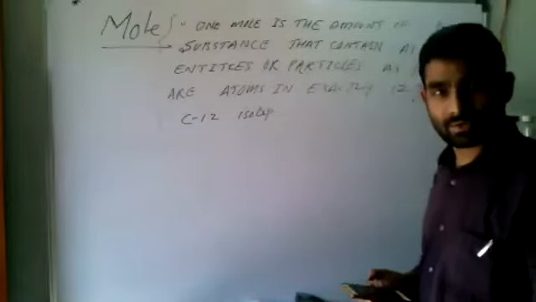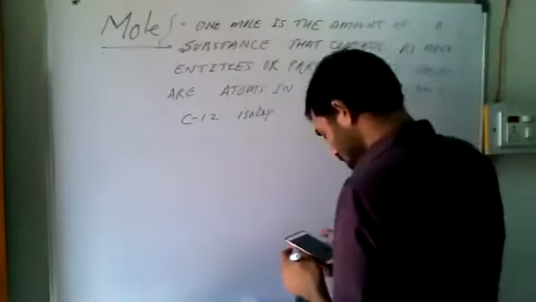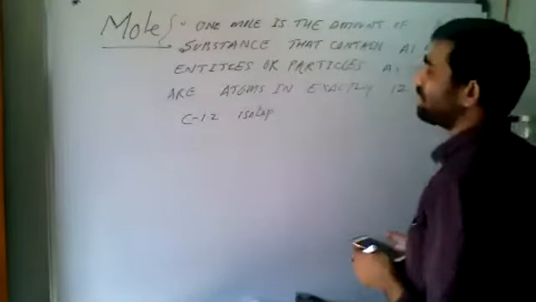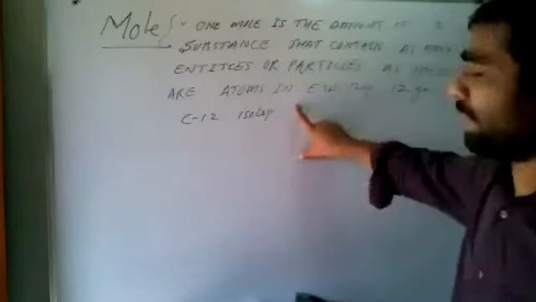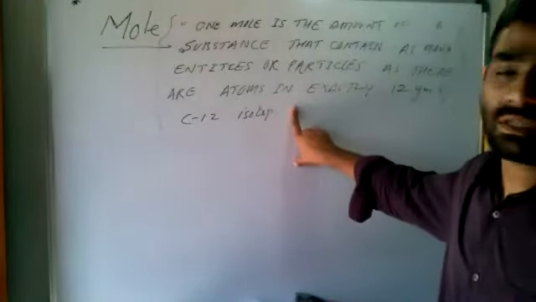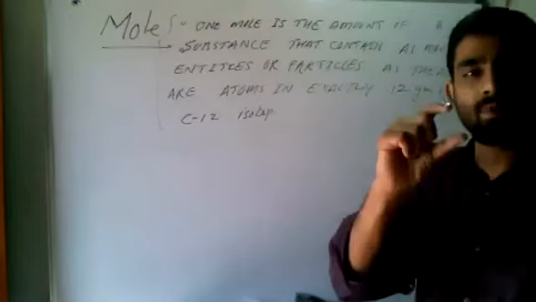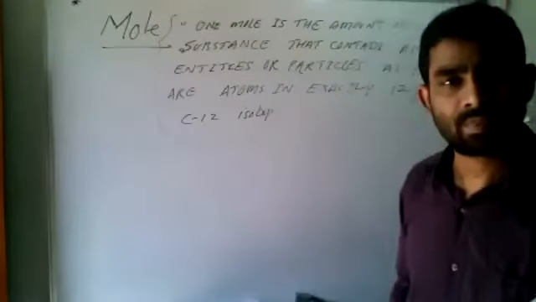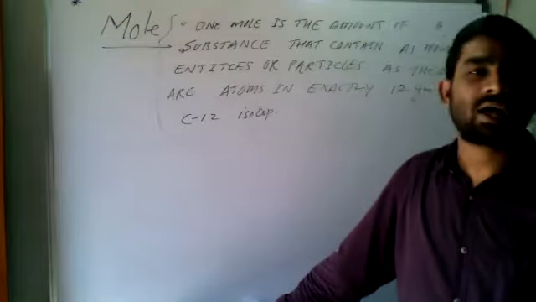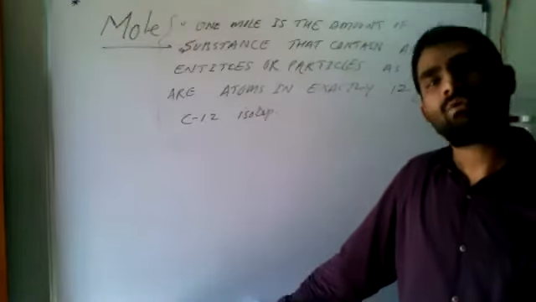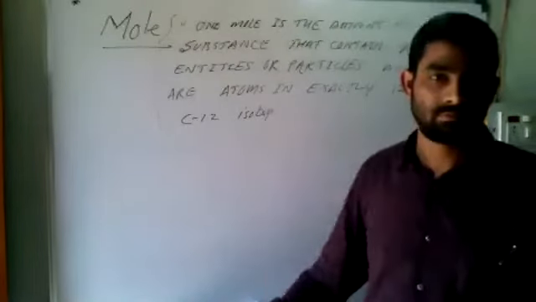And they have calculated it also. How? Let us see how to find out the particles in 12 gram of carbon. Suppose a 12 gram carbon sample is given to you, and the question is to find out the number of carbon atoms in it. How can we do that? For that we must know the weight of one carbon atom.